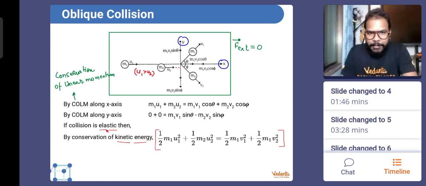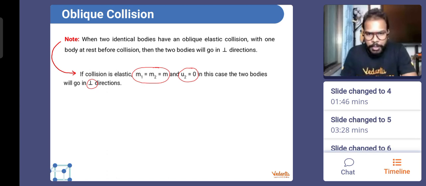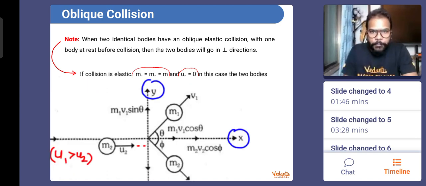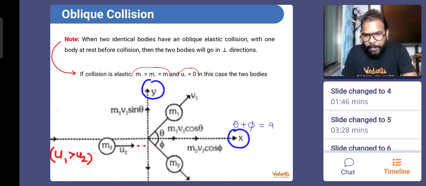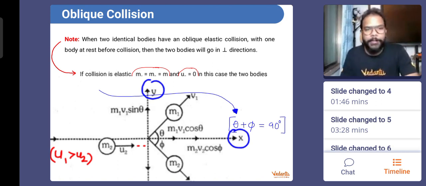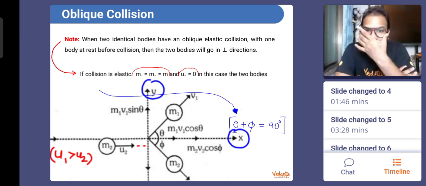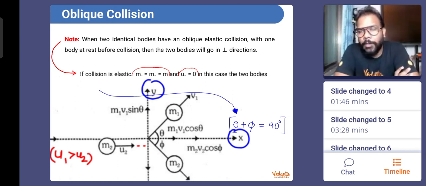That means what? If I take this diagram once again, I will say that the value of theta plus phi is equal to 90 degrees. That's what this condition says, and you will remember it. Remember, only when M1 is equal to M2 and U2 is equal to 0. Not deriving it deliberately, because it's not important, neither from your school examination point of view, nor from JEE point of view. You remember that whenever two bodies have the same mass colliding in 2D and the initial velocity of the second body is also 0, then the two bodies after collision will move perpendicular to each other. That means their angle of direction is always going to be 90 degrees.